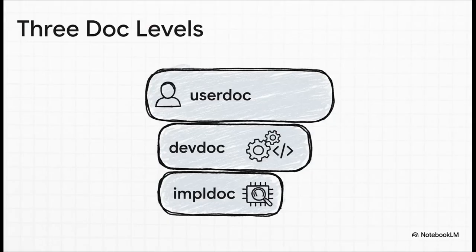And it gets even smarter than that. Merg-E actually has 3 different levels of documentation. You've got user_doc for those high-level explanations aimed at end users. Then there's dev_doc for other developers who just need to know what the code does. And finally, impl_doc for all the nitty-gritty details explaining how it actually works.